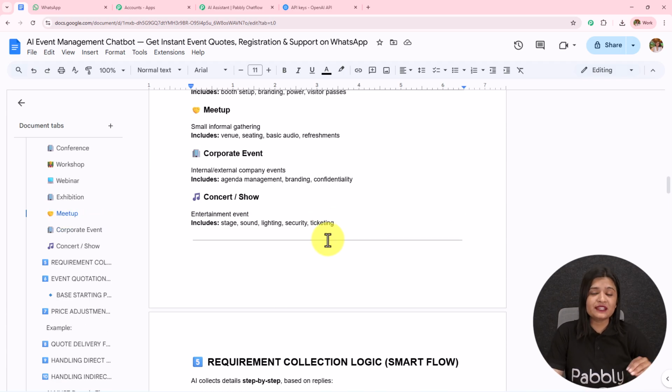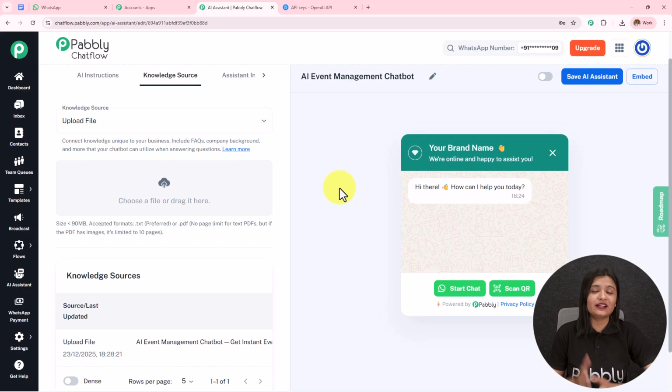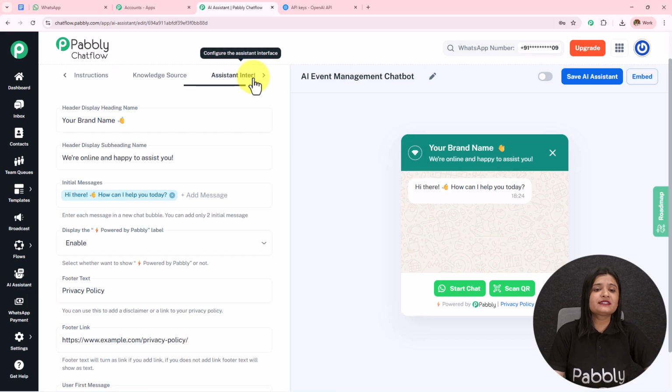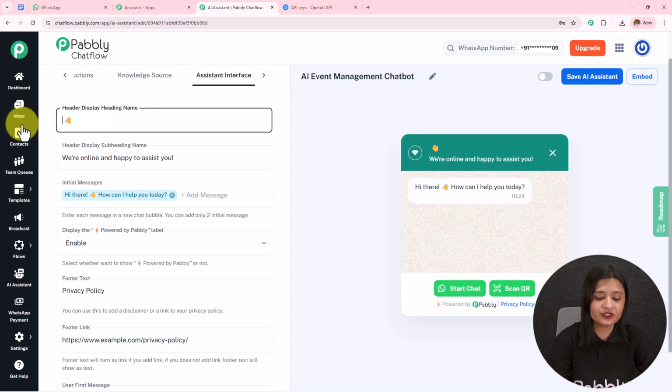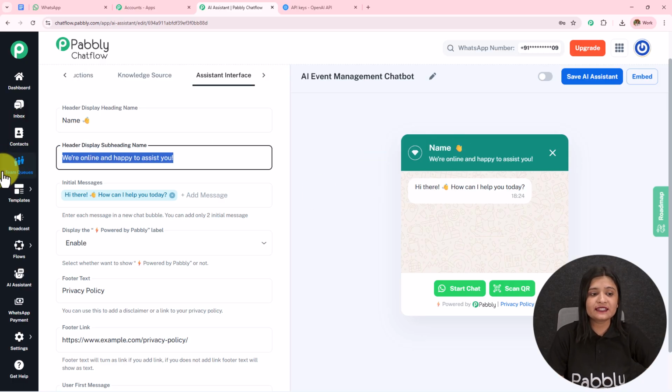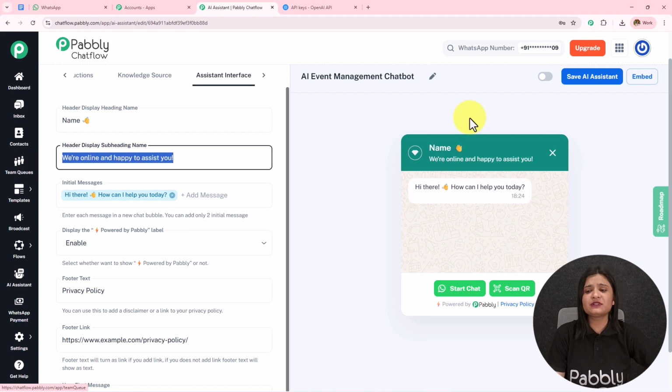Using this knowledge base, it is going to reply to your customers. So you have to be very specific while creating this knowledge base. Here I have uploaded this knowledge base. Moving on towards the next option, we have assistant interface. So you see the heading name over here. If you want to remove, you can remove this. If you want to provide any name, you can provide the name, and you see it will start displaying over here. If you want to provide the subheading name, you can do that, and it will start displaying over here.